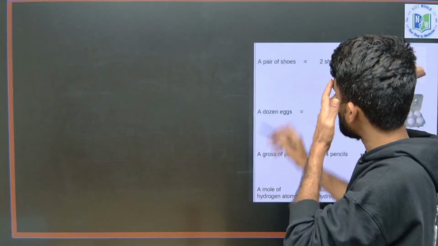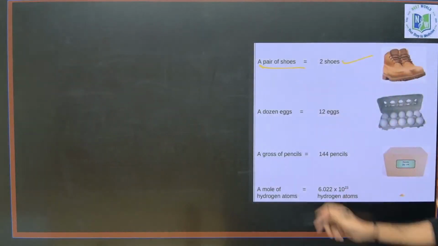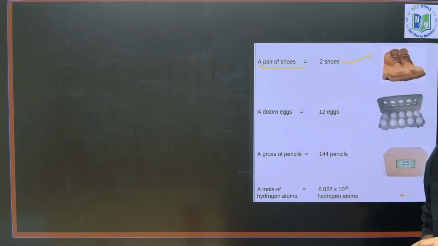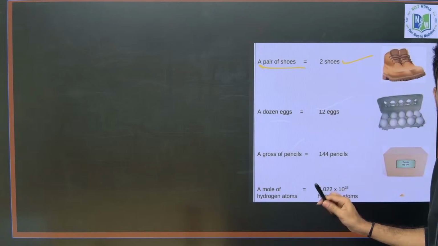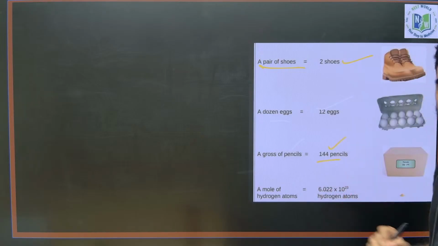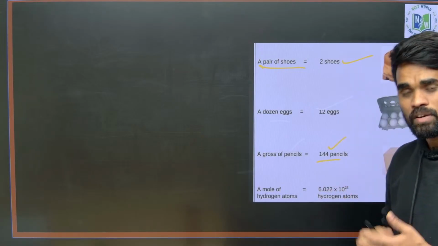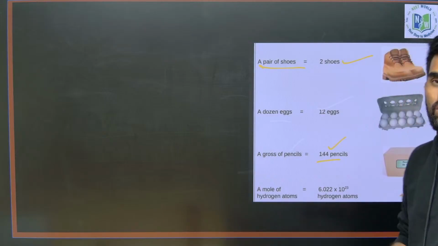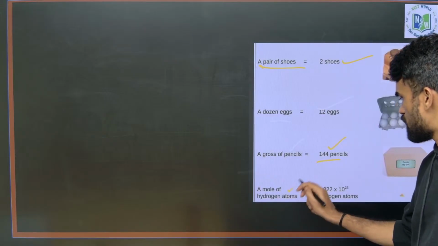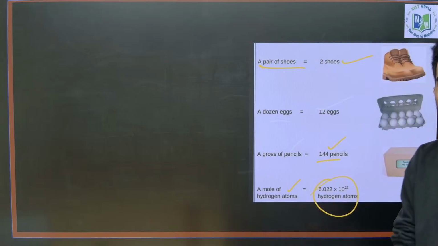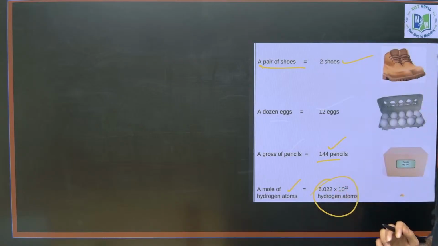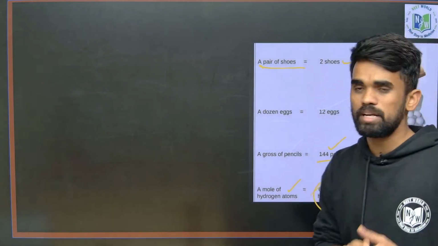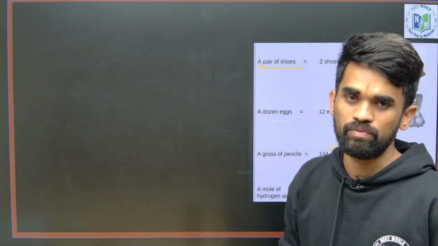Something like a pair of shoes means 2 shoes we are saying, dozen x means 12x, and 1 gross of pencils means 144 pencils we are saying. Similarly, if I say 1 mole of hydrogen atoms, it means Avogadro number of hydrogen atoms, that is 6.022 into 10 power 23 hydrogen atoms are there. Like this you need to identify or understand.